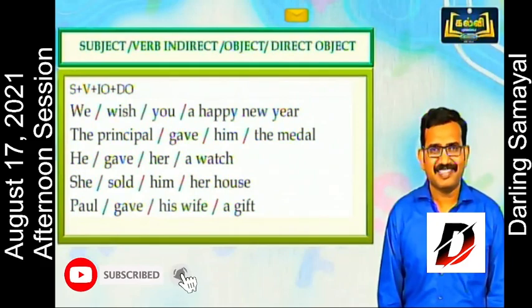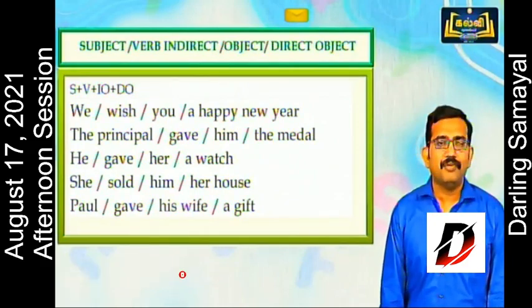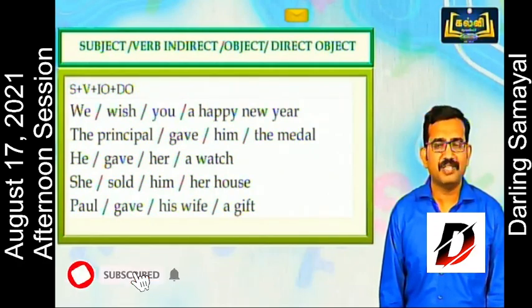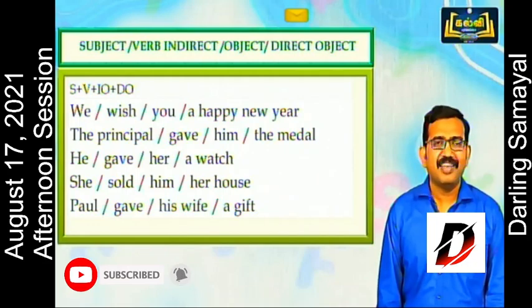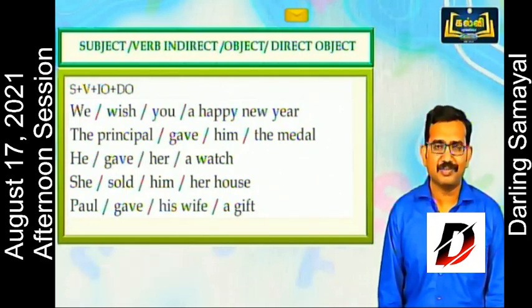So let's check some examples for SVIO and DO. We wish you a happy new year. The principal gave him the medal. He gave her a watch. She sold him her house.